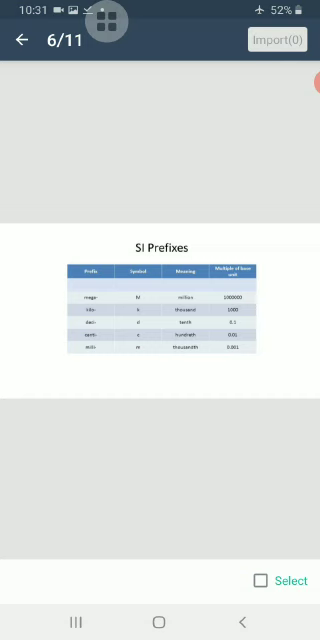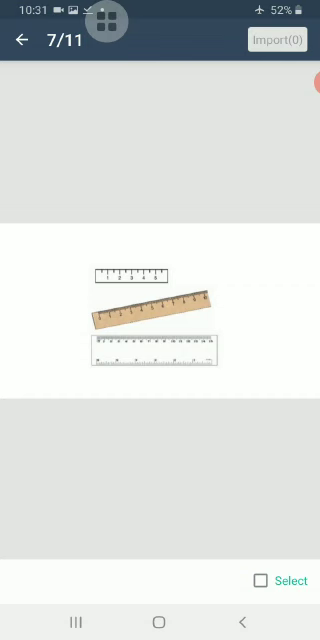And the mega is written as capital M, and its multiple is 10 raised to power 6. Okay, so these are some prefixes which we use in SI units, the multiples and submultiples of standard units. We can say that the distance between Kolkata and Mumbai is about 2000 kilometers. The thickness of the coin is about 1.5 mm.